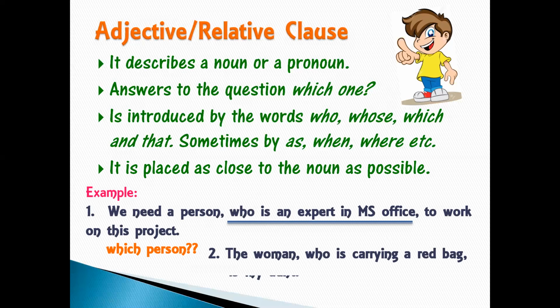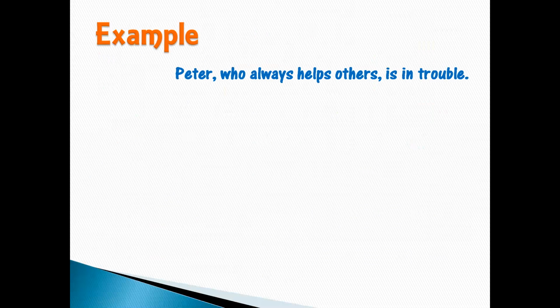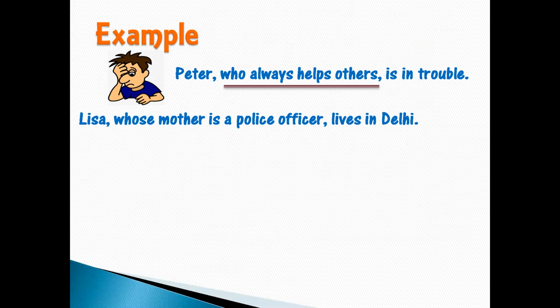The woman who is carrying a red bag is my aunt. Now, which woman are we talking about? Who is carrying a red bag? Now, again, this group of words is actually describing woman, right? So that is why it is describing a noun, woman. That is why it is an adjective clause and it is introduced with the word who. That is why it is also called a relative clause. Peter, who always helps others, is in trouble. Here, again, this is a group of words which is telling us more about Peter. That is why it is an adjective clause.